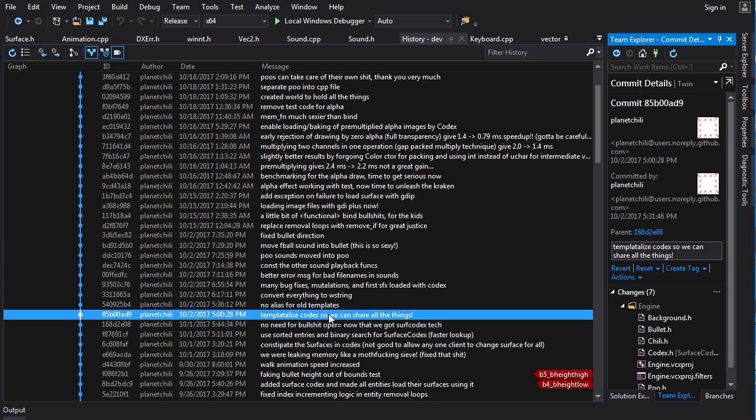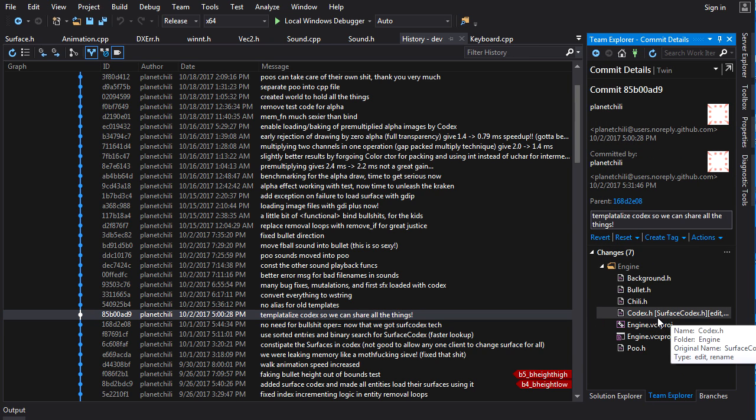I've got a codex for the surfaces. Now I want a codex for sounds because I want to share sounds between different entities. And then I thought to myself, well, I'm going to want a codex for sound, but I might want codexes for other kinds of things too. And instead of creating a separate codex class for every single thing, they're all very similar in structure. Why don't I create a codex template that can manage any kind of resource I want?